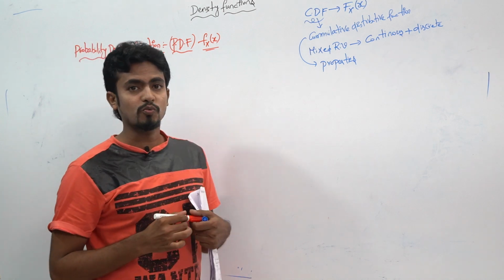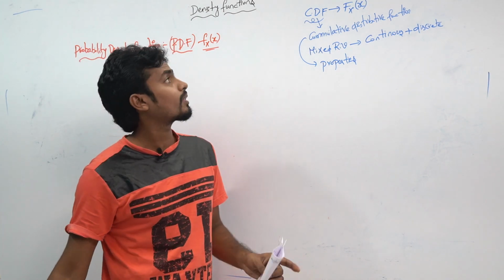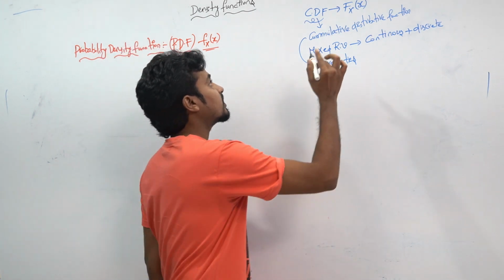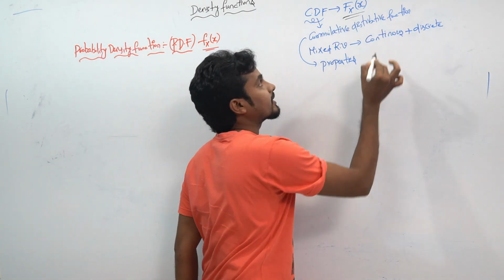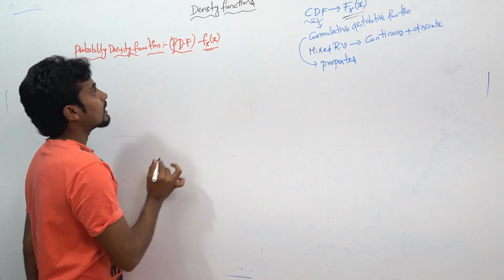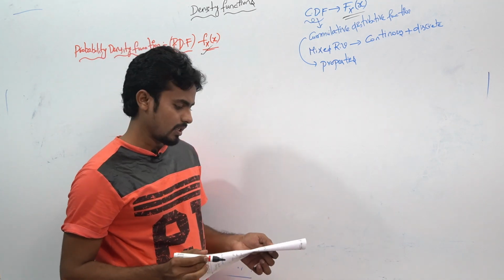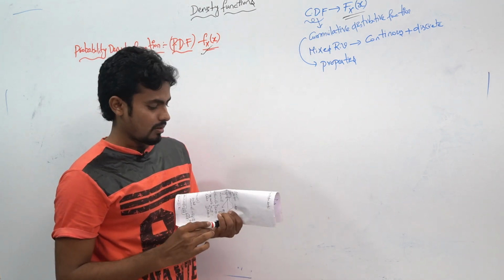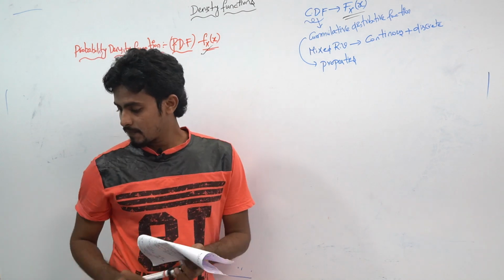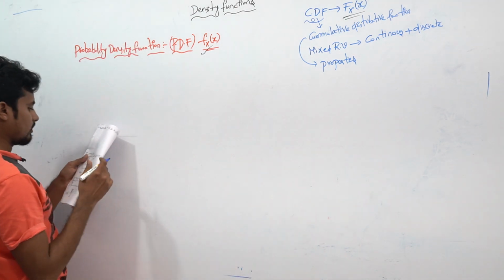Here clearly you can observe one thing. The CDF function is represented with capital F of x, and the PDF function is represented by means of small f of x. And we will try to see a simple waveform.